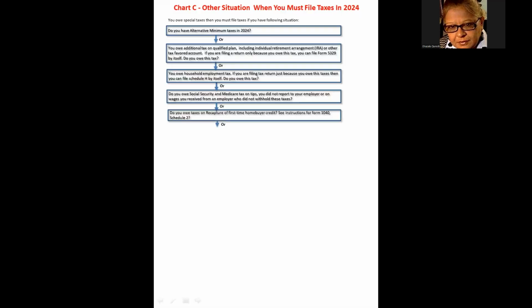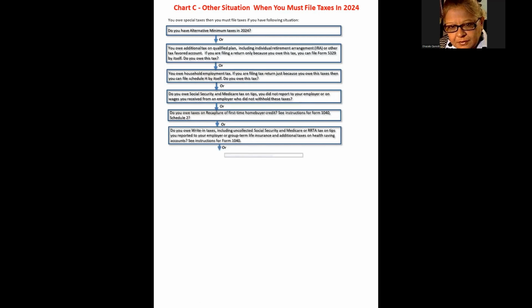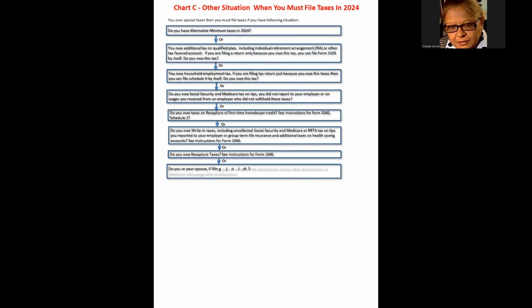Or, you owe write-in taxes, including uncollected Social Security and Medicare or RRTA tax on tips you reported to your employer, or on group term life insurance, and additional taxes on a health savings account, or you owe recapture taxes, or you or your spouse, if filing jointly, received an HSA and Archer MSA distribution or Medicare Advantage MSA distribution. Note, an HSA distribution and MSA distribution is a withdrawal from a health savings account. HSA distributions taken to pay for eligible medical expenses are not taxable, but they still must be reported to the IRS.